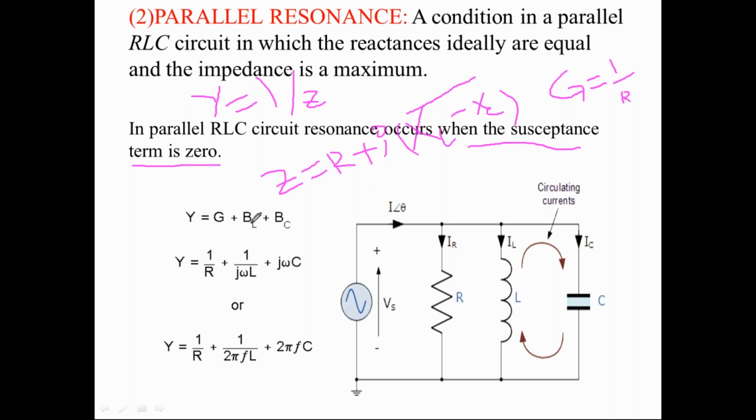B, the susceptance term B, so that B is equal to 1 by XL. Susceptance is called a reciprocal, right?